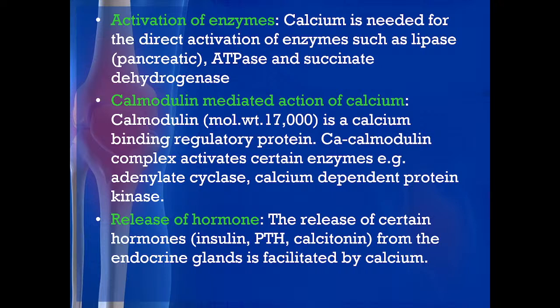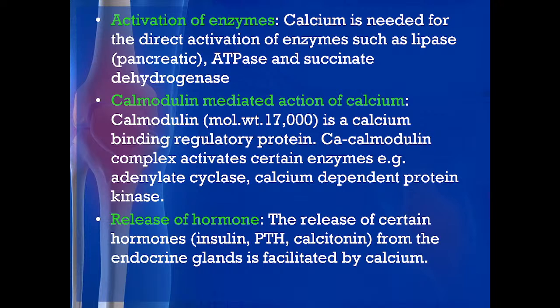Now, calmodulin mediates the action of calcium. Calmodulin is a calcium binding regulatory protein. This calcium calmodulin complex activates certain enzymes like adenylate cyclase and calcium dependent protein kinases.